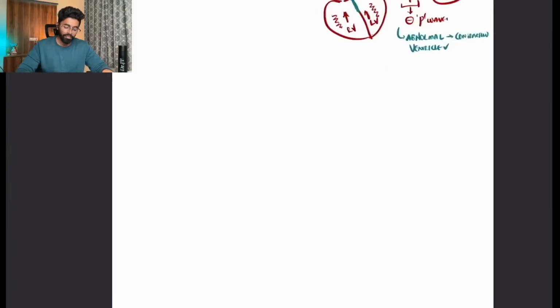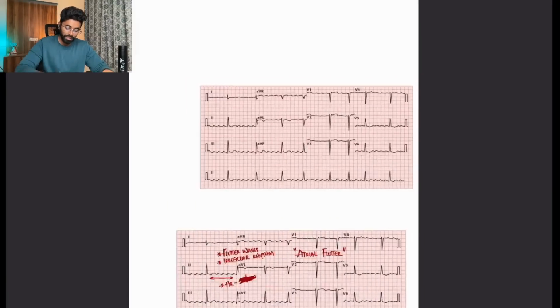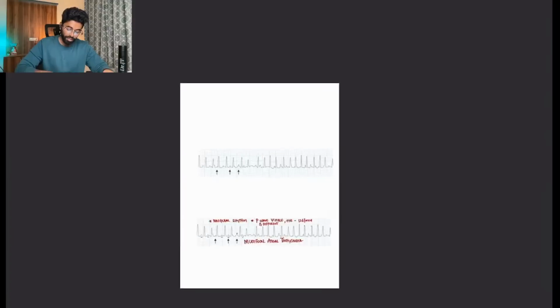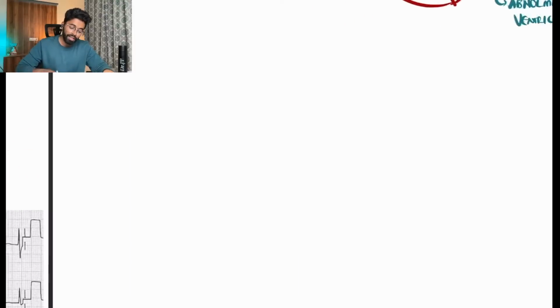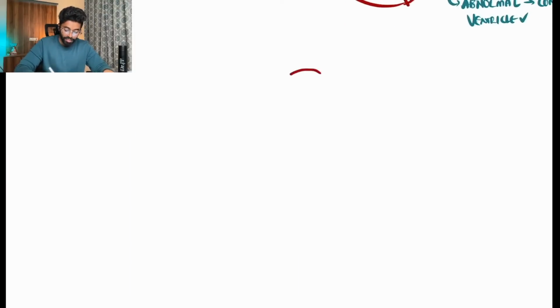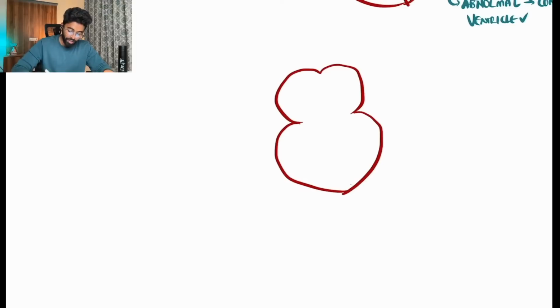Okay, I will show you the ECG of AVNRT, but before I show you the ECG of AVNRT, I will explain the concept. Then you can clearly know what I'm trying to explain here. So in an AVNRT, there will be a circuit forming around the AV node.